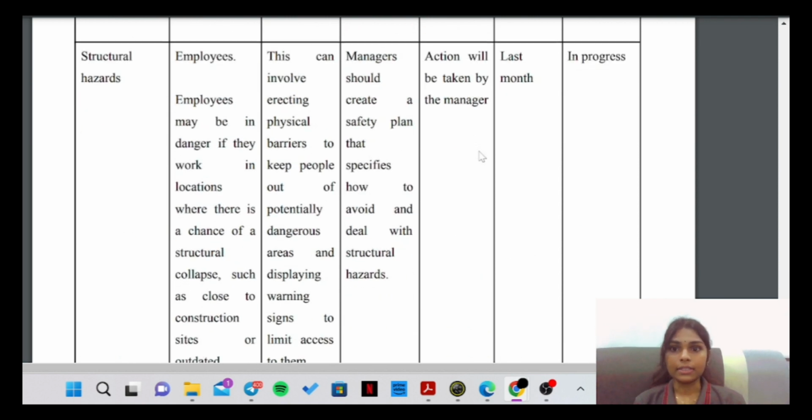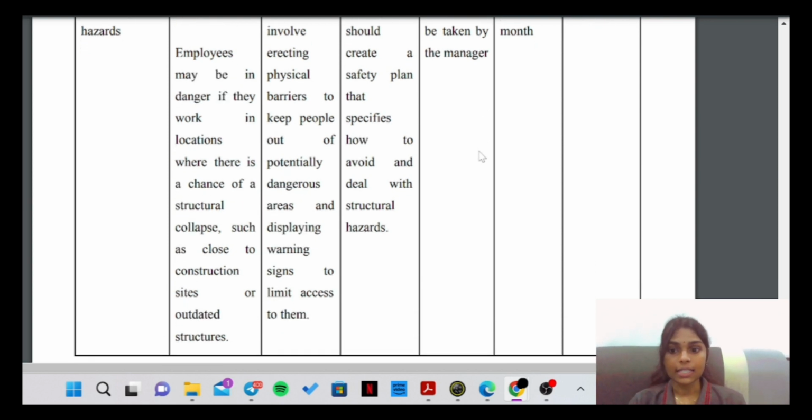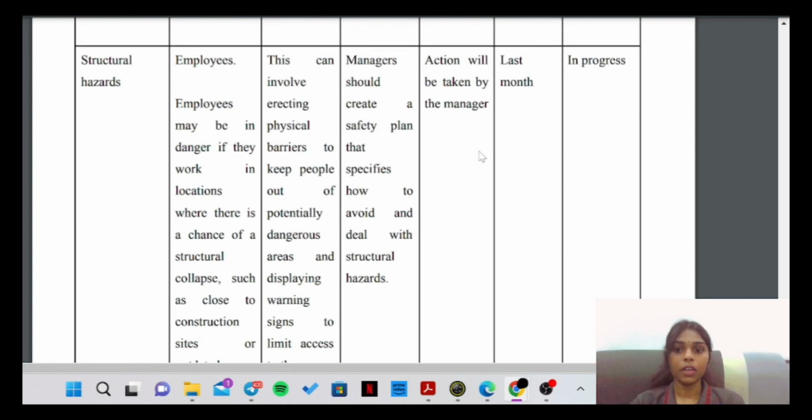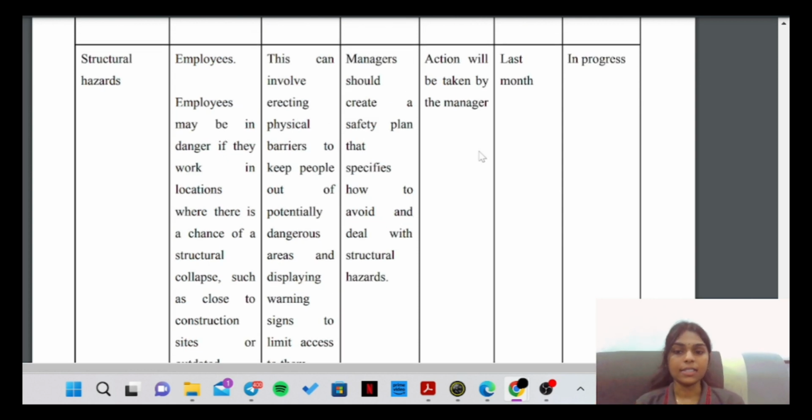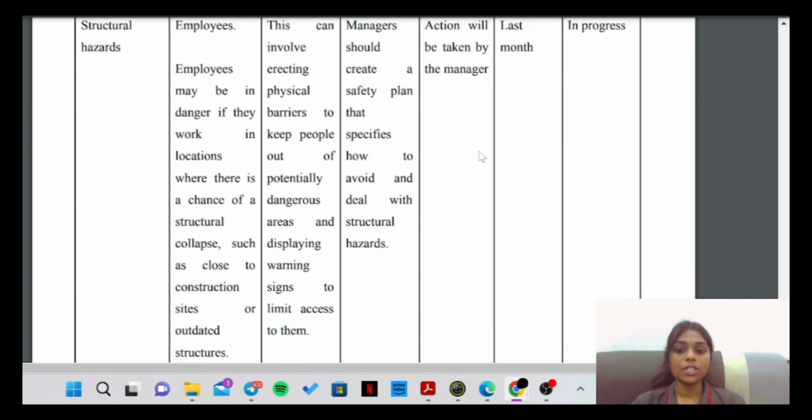Last hazard is structural hazards. This hazard can harm employees. Employees may be in danger if they work in locations where there is a chance of structural collapse, such as close to construction sites or outdated structures. Then what we are already doing: this can involve erecting physical barriers to keep employees out of potentially dangerous areas and displaying warning signs to limit access to them.